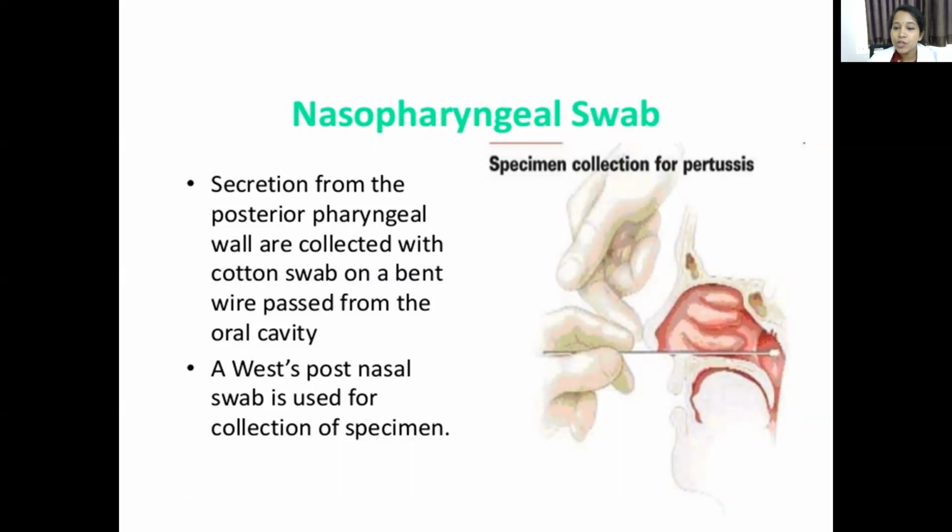Then the nasopharyngeal swab. This is the collection of a nasopharyngeal swab. Secretions from the posterior pharyngeal wall are collected with a swab. Cotton swab is not used; it is not preferred.